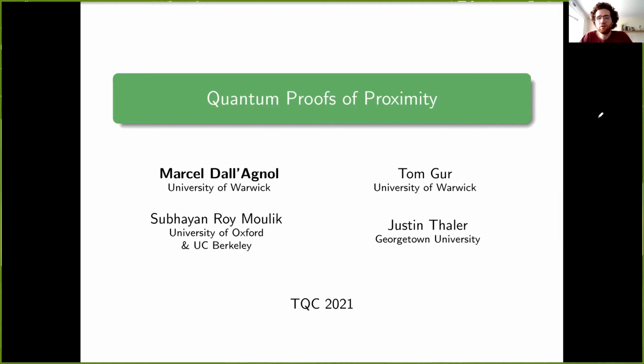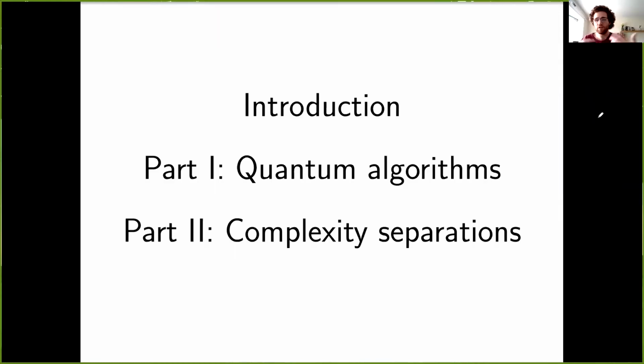I'm Marcel, and I'll discuss joint work with Tom, Subhayan, and Justin on quantum proofs of proximity. This talk is divided into three parts. I'll begin by introducing the computational model that we'll be working with and relating it to some other well-known computational models. Then I'll move on to our results.